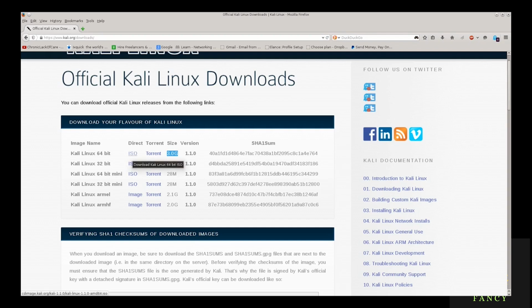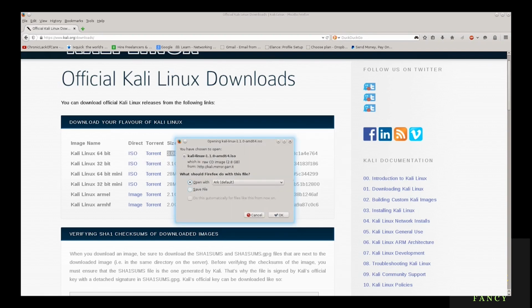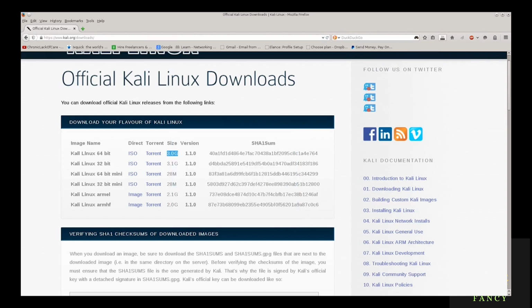Or in case you didn't do it, you can just go ahead and click on ISO, click here, save, click OK, and the download procedure will begin. It will be displayed here in the upper right corner. So you see it reports an hour and 20 minutes. I'm just going to go ahead and stop that because I don't want that happening.